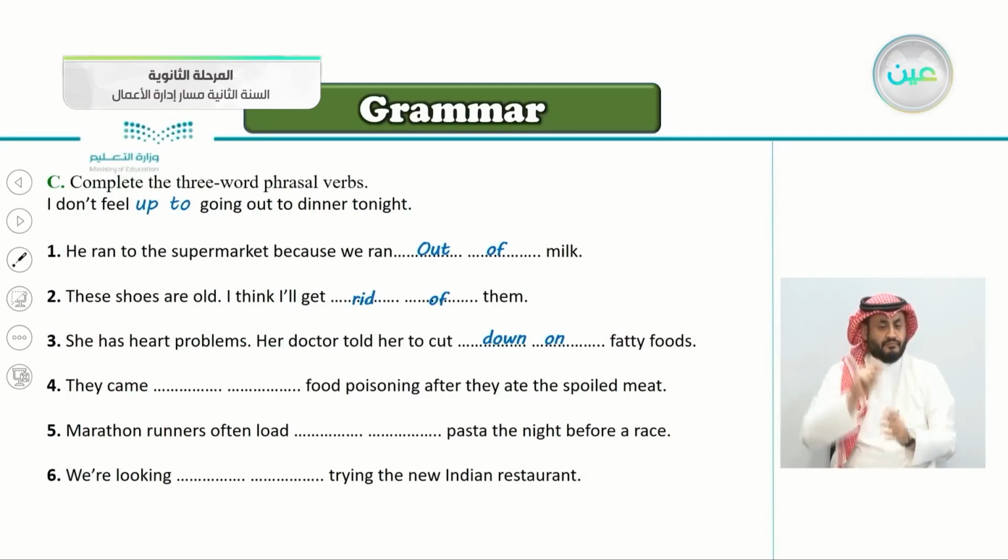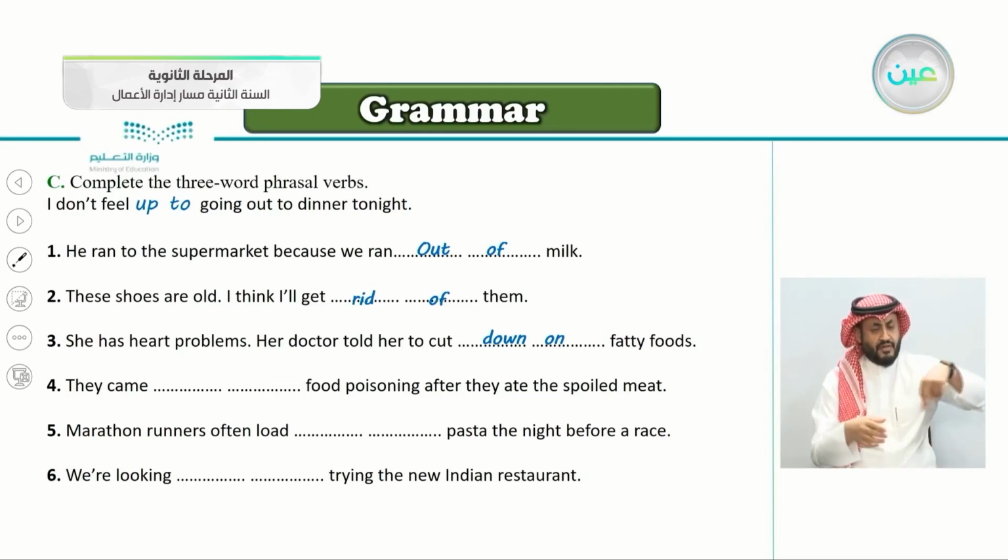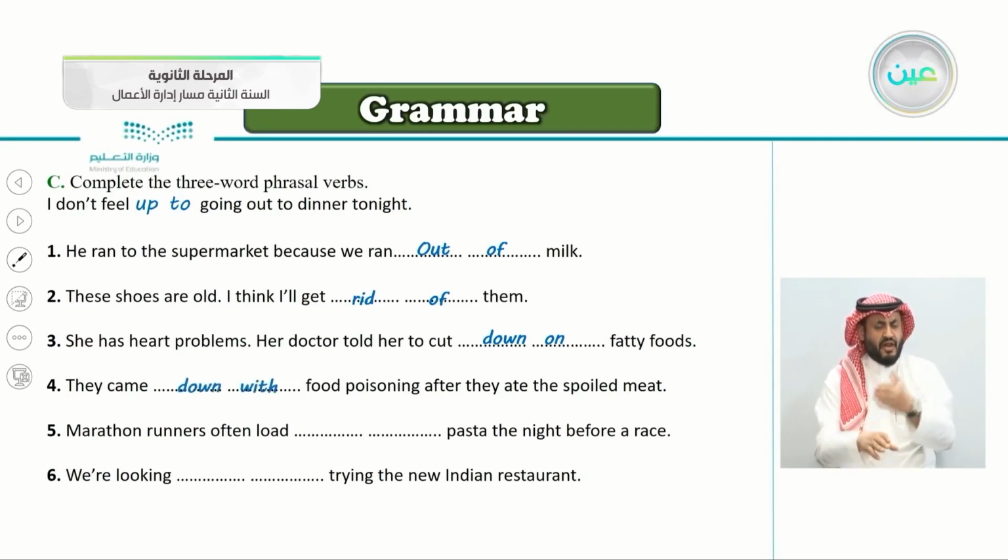Number four, they came down with food poisoning after they ate the spoiled meat. Number five, marathon runners often load up on pasta the night before a race.